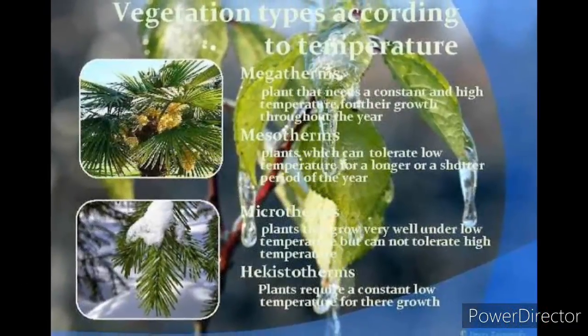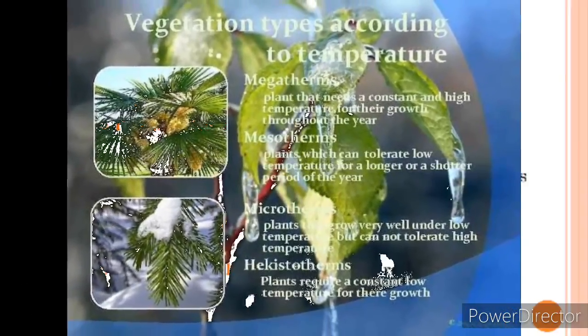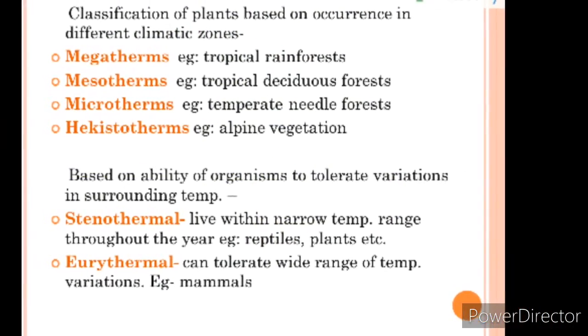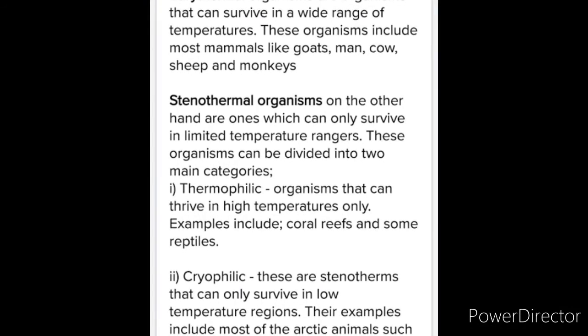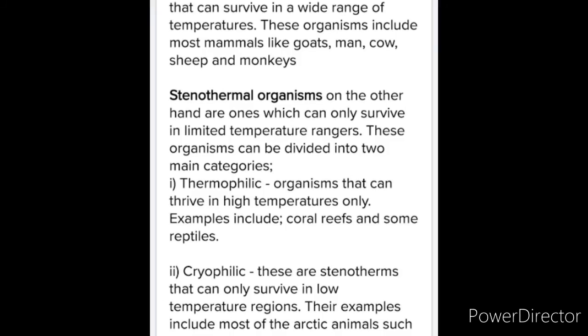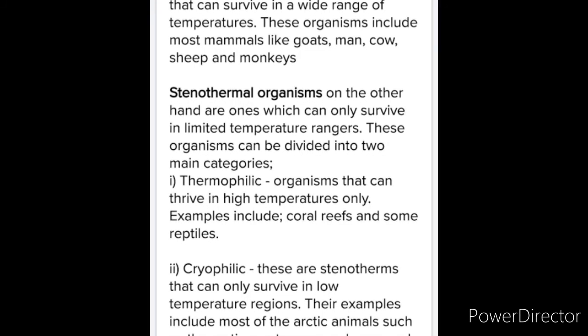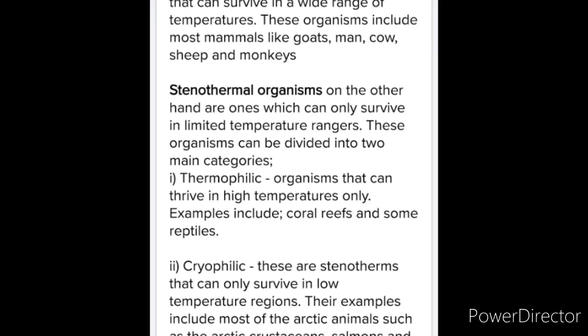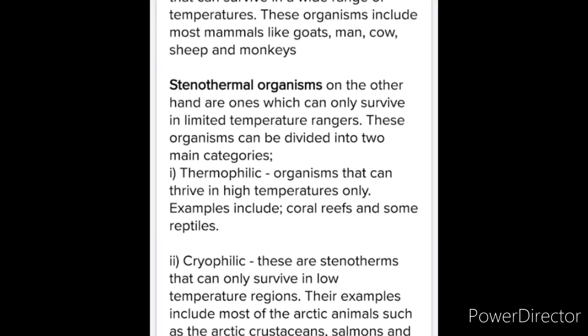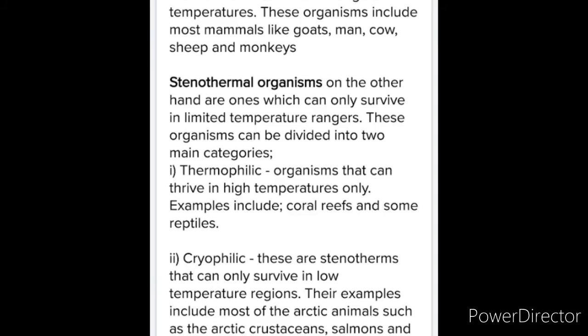Based on the range of thermal tolerance, organisms are divided into two types. They are euthermal and stenothermal. In euthermal, organisms can tolerate a wide range of temperature fluctuations. In stenothermal, organisms can tolerate only small ranges of temperature variations.